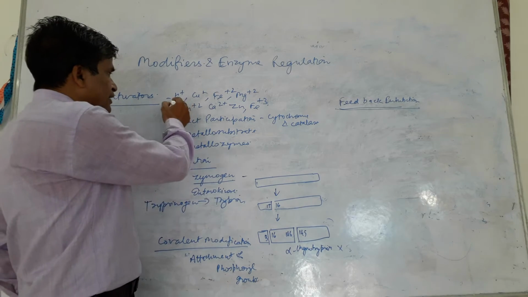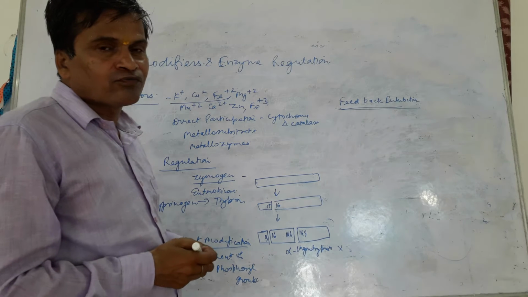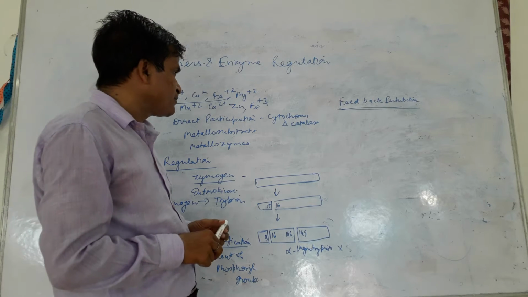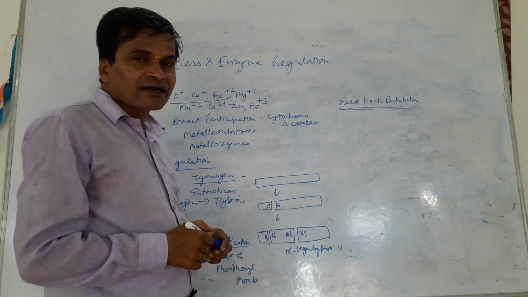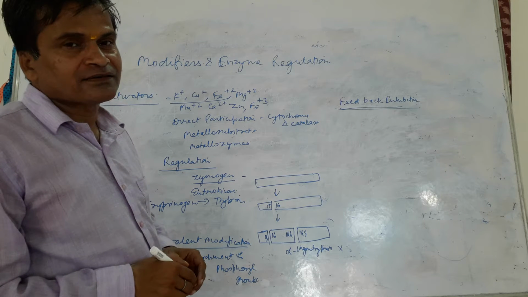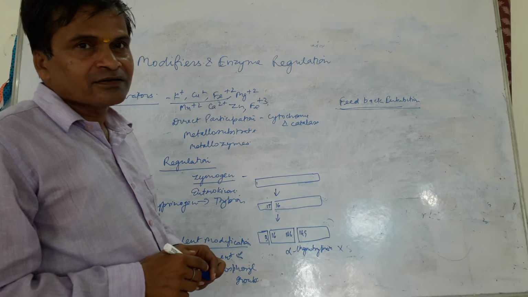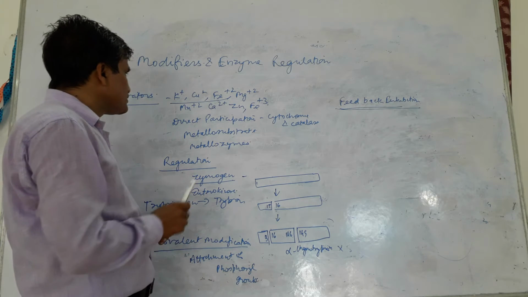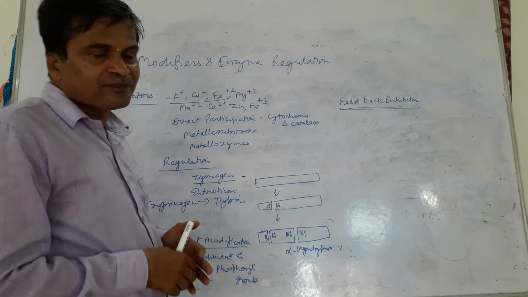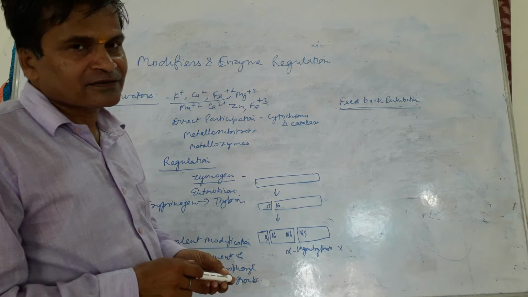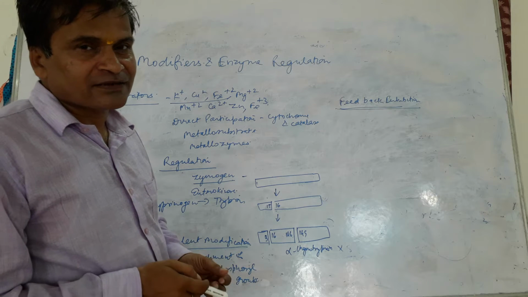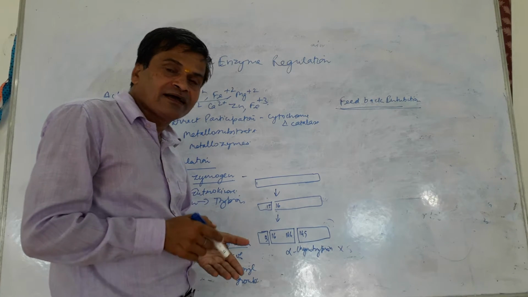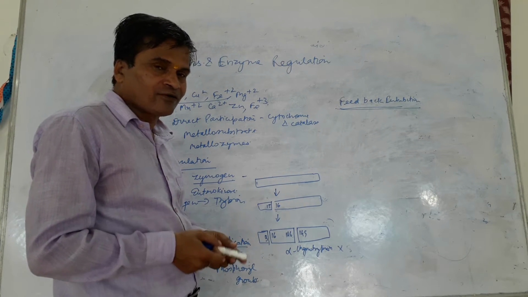There are several metal ions, as I have told you, about 1/3 of the enzymes require metal ions for their optimum activity. So metal ions play an important role in the charge stabilization or the formation of the charged active site. So metal ions either directly participate to enhance the rate of the reaction or they combine with the substrate to form metallosubstrate or they combine with the active site of the enzyme to form metalloenzymes.